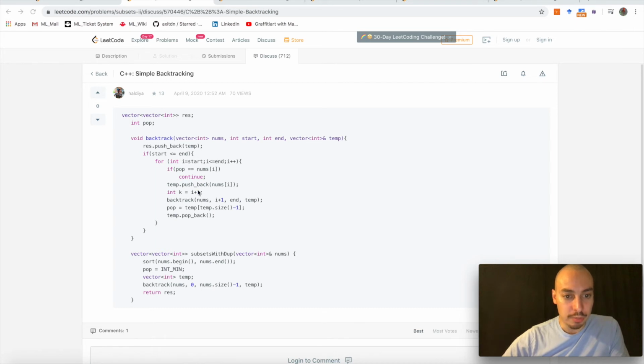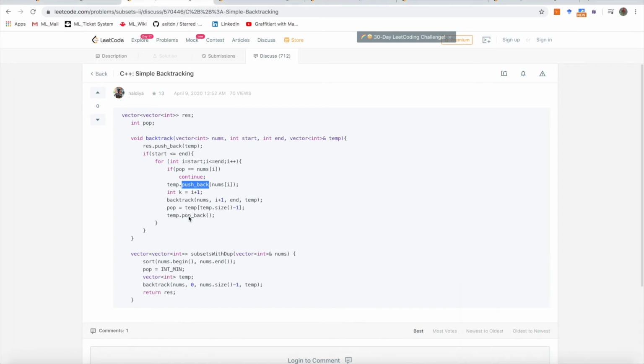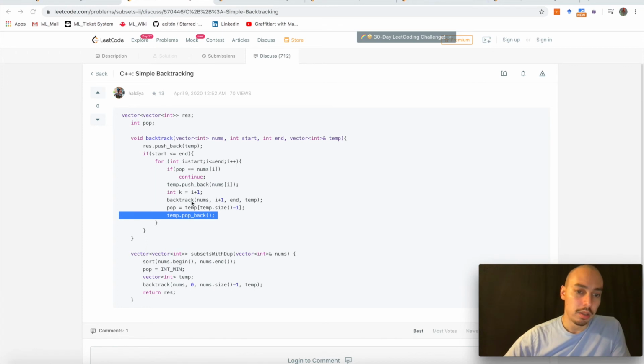And sure enough, we see that pattern again. Choose, temp pushback, backtrack, and temp pop again. Those are the three steps again. We're choosing an item, we're exploring it with backtrack again, and then we're popping it again.